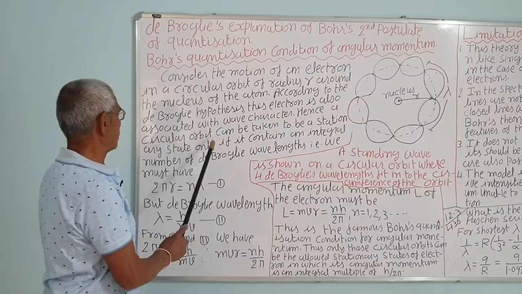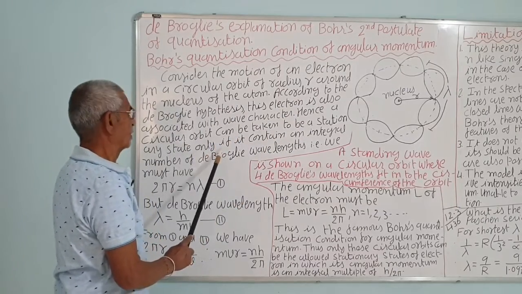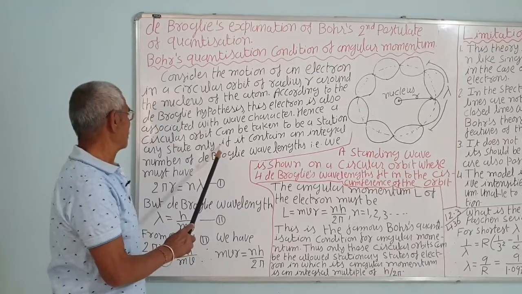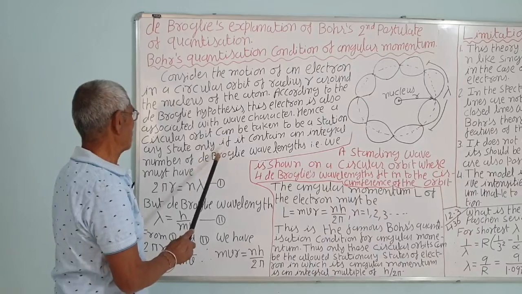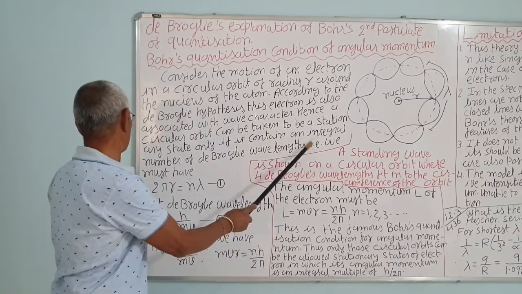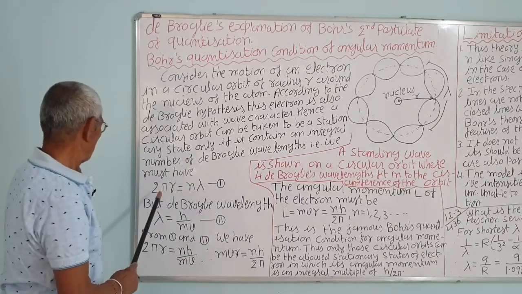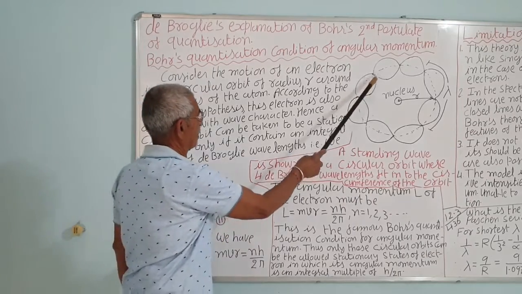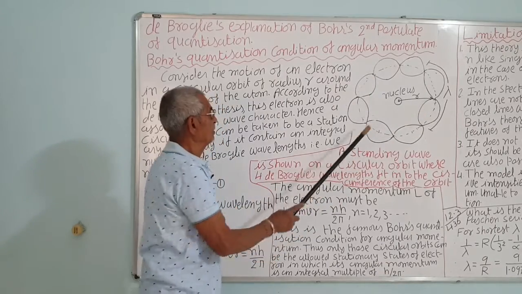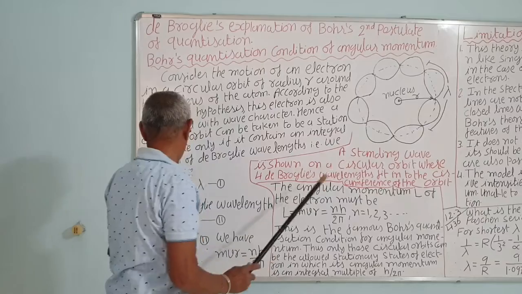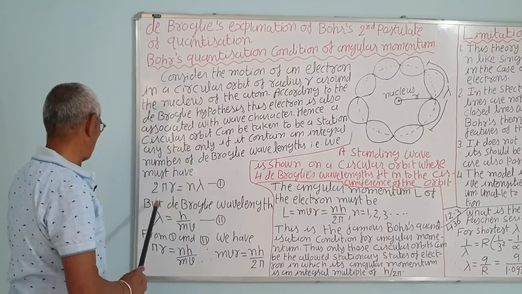Hence a circular orbit can be taken to be a stationary state only if it contains an integer number of de Broglie wavelengths, just like the stationary state of a vibrating string. The circumference of the circle is 2 pi r, and if it contains n wavelengths, here 4, then 2 pi r is equal to n lambda.